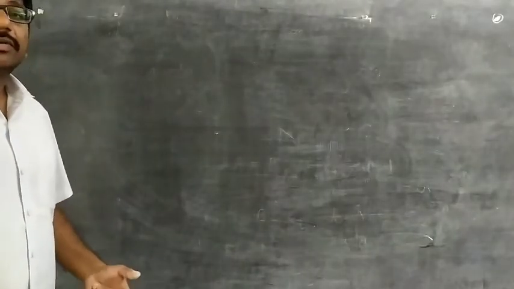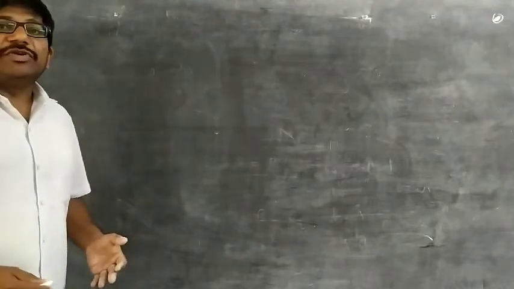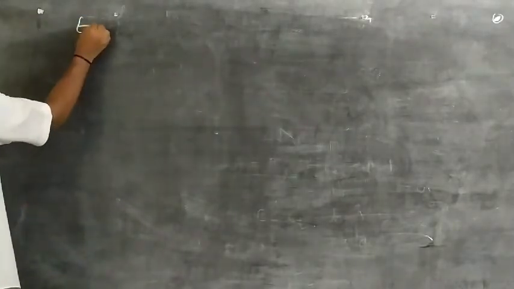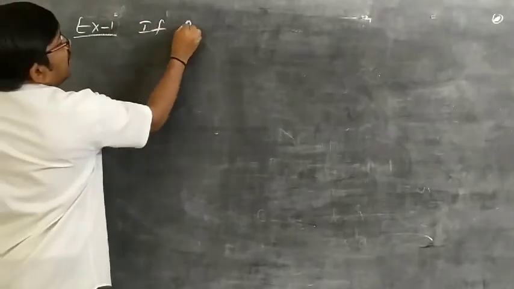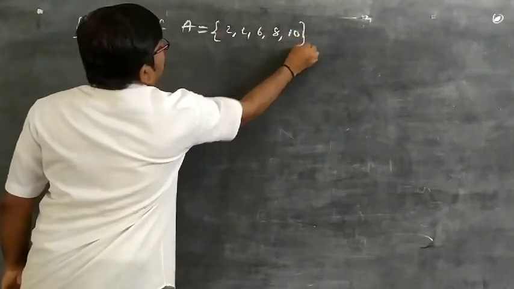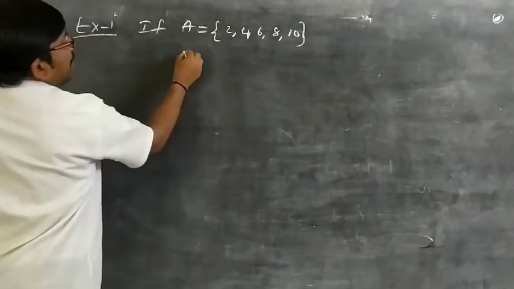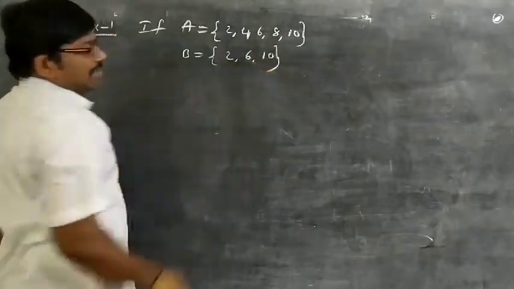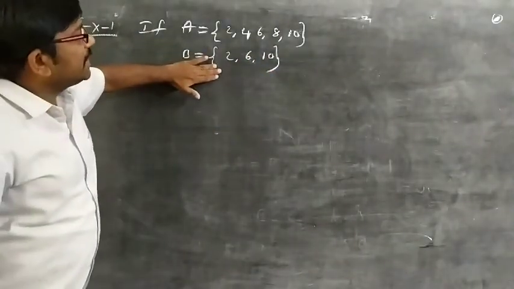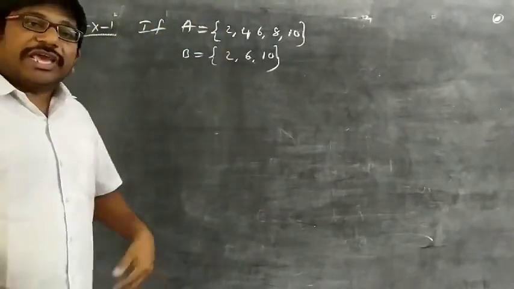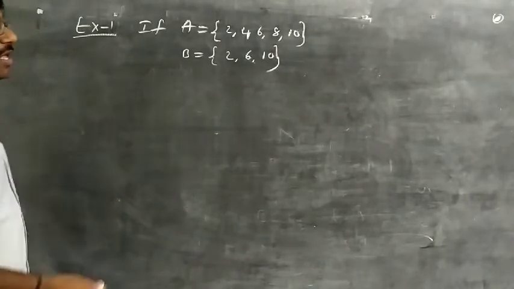If A subset B, then what can you say about some very important bits? Observe carefully. One example problem. If A is equal to {2, 4, 6, 8, 10} and B is equal to {2, 6, 10}. So observe carefully, here B is a subset of A. If B is a subset of A, then what can you say about A union B, A intersection B, A minus B?